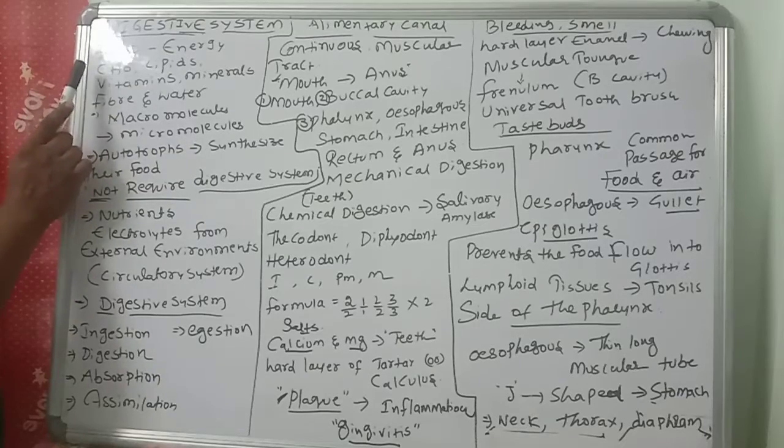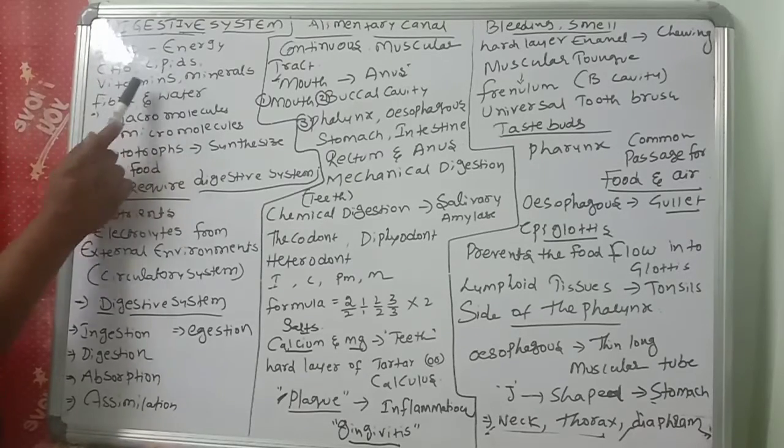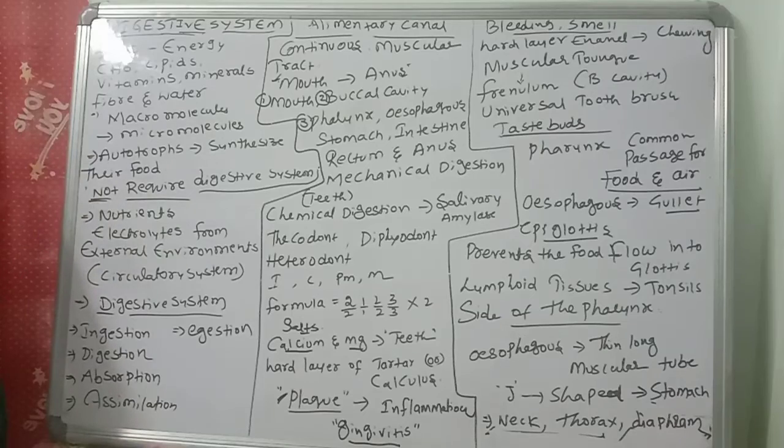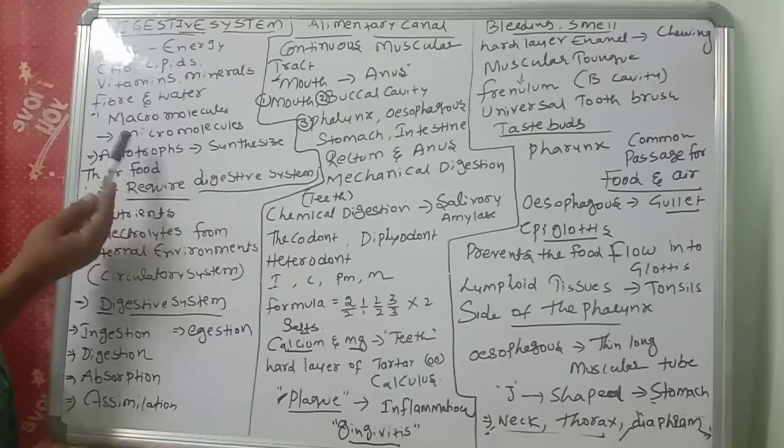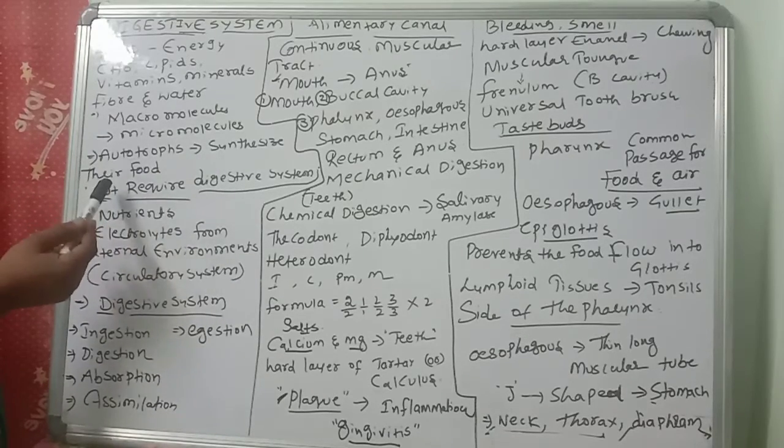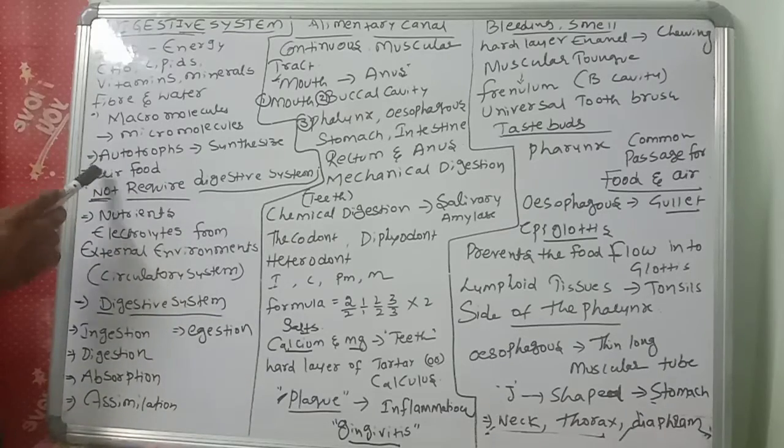The food contains carbohydrates, lipids, vitamins, minerals, fiber and water, and also macromolecules and micromolecules are present. Autotrophs synthesize their own food, like photosynthesis in plants. They do not require a digestive system because they can synthesize their own food. But we, heterotrophs, require a digestive system. You know very well what the importance of the digestive system is: it collects the nutrients and electrolytes from the external environment and, through the circulatory system, sends them to all body parts.